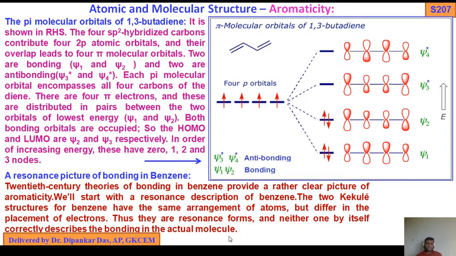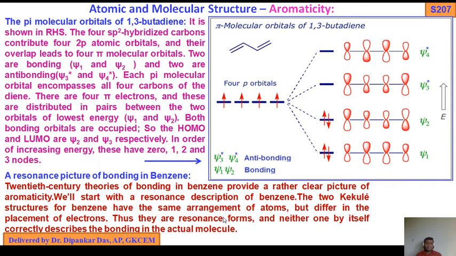What did the Kekulé structures say? They only say that the arrangement of atoms is the same, but the placement of electrons differs.